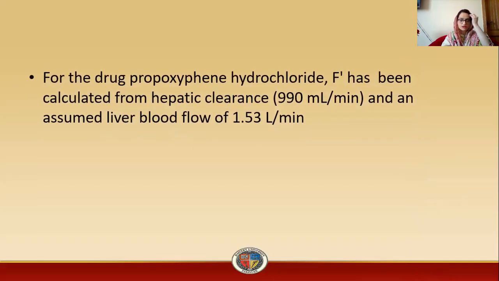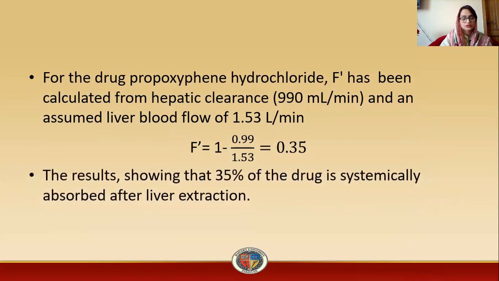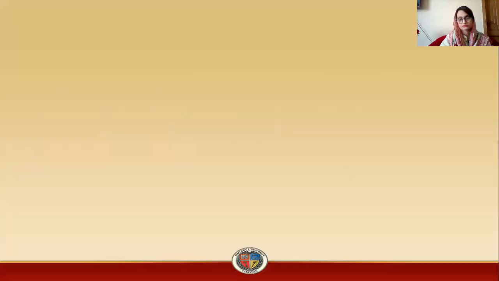For the drug propoxyphene hydrochloride, F prime has been calculated from the hepatic clearance, that is 90 ml per minute, and an assumed liver blood flow of 1.53 liter per minute. So F prime is equal to 1 minus 0.99 divided by 1.53, which is equal to 0.3. So the result shows that 35% of the drug is systemically absorbed after liver extraction.